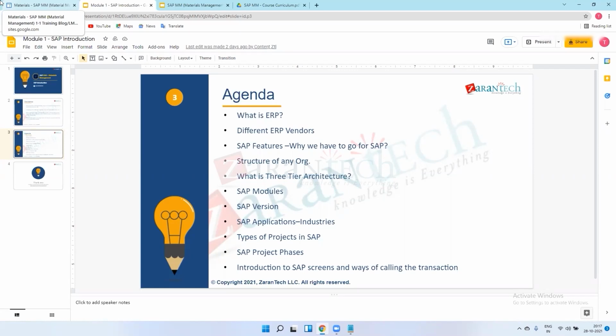In that manual, we enter all the T codes, all the snapshots, and all the theoretical and basic concepts of how users can use it. If any error comes, which screen will appear and what you need to do, all this basic knowledge will be in the manual.